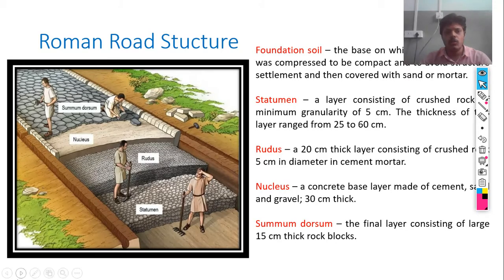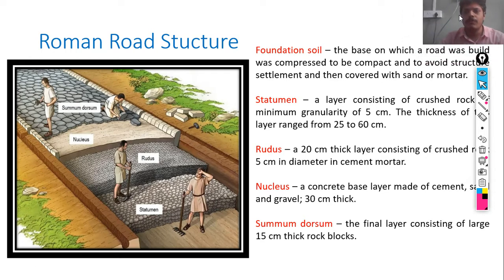Here you may see the Roman road cross section. The foundation soil, which is the base on which the road was built, was compressed to be compact and to avoid structural settlement, and then covered with sand or mortar. After that, the statumen, these are all Roman words: a layer consisting of crushed rock, minimum granularity of 5 centimeter. The thickness of this layer ranged from 25 to 60 centimeter. This is the statumen.